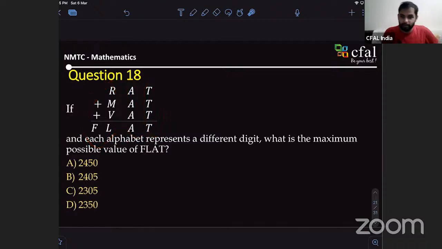Sir, isn't the only value for T 0? Let others think, right? That's why I tell, don't discuss the solution yet. Let others think. Then we'll discuss. First, get your answer. Then we'll see. Let others also try. We'll take 5 minutes for this.